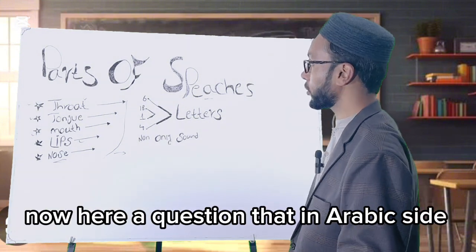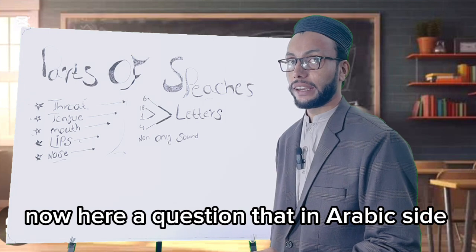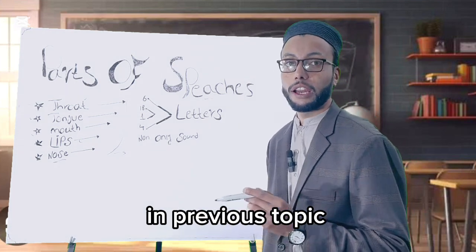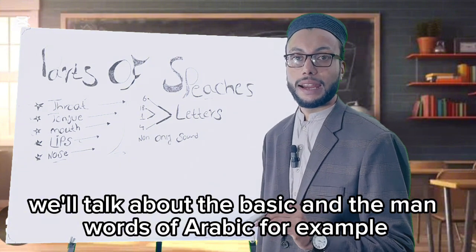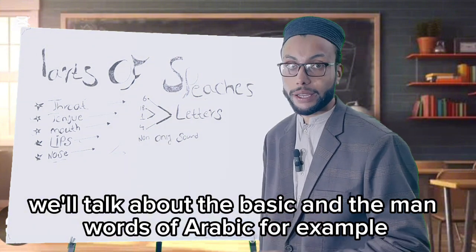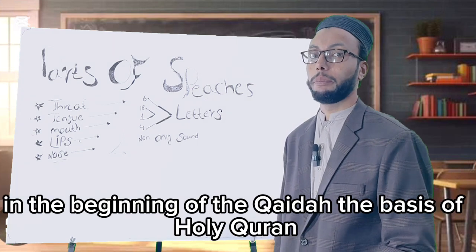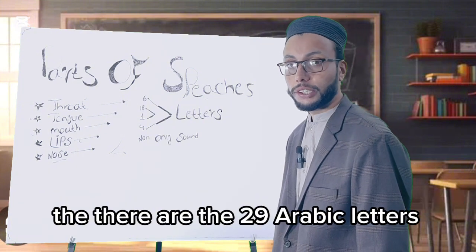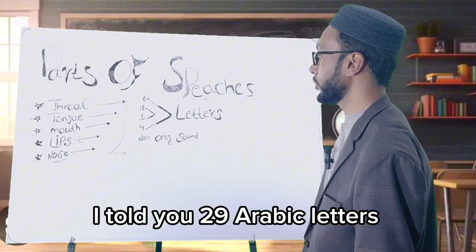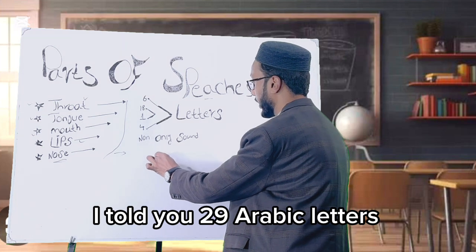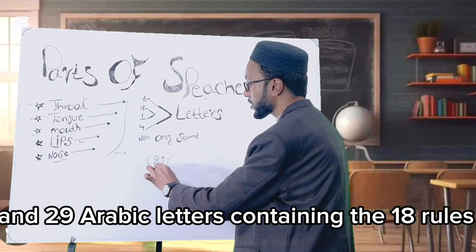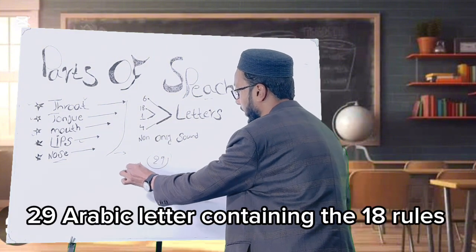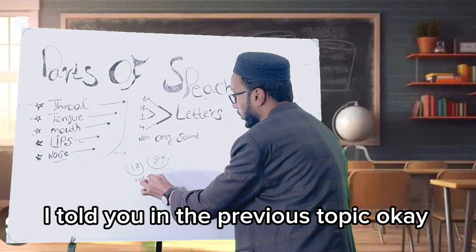Now here is a question: on the Arabic side, how do we use these parts of speech? In the previous topic, we talked about the basic and main words of Arabic. For example, in the beginning of the Qaida, the basis of the Holy Quran, there are 29 Arabic letters containing 18 rules, as I told you.